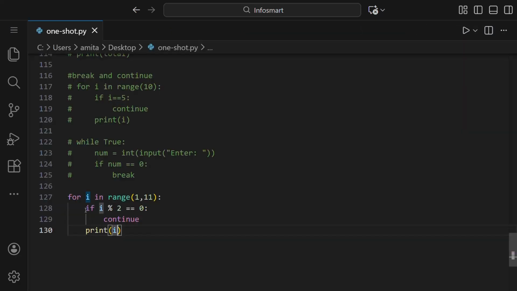That means when it is an even number, it satisfied this condition, and because of this continue, it went back to the for loop, and it did not go to the print. When the condition is false, it will not go through this continue. Instead, it will go further and print i.